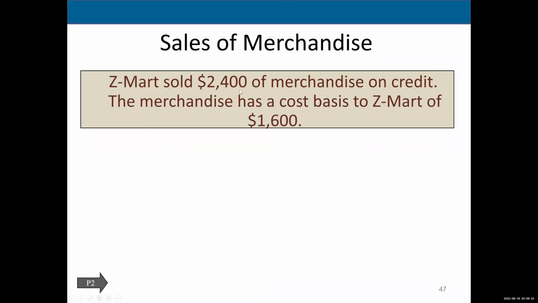Let's blow that slide off and go right to this. Let's record a sale of merchandise. Here we go. Zmart sold $2,400 of merchandise on credit, so it's going to be accounts receivable, right? The merchandise has a cost basis to Zmart of $1,600. Okay, so how are we going to do this? We're going to do it very carefully.